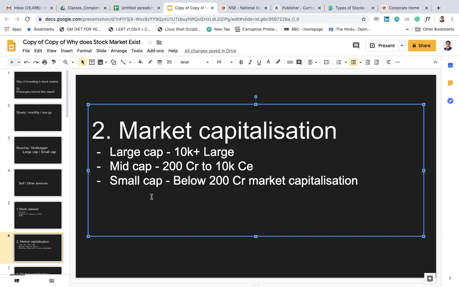So large cap companies' capital appreciation will be low. They will give you a consistent return, 15%, 16%, 20% in some cases, also 25%, but not like getting doubled every year or every 2 years. However, if you go to a small company, can a 100 crore company become a 1,000 crore company? Yes. They still have to go and capture a good market size, and they can do it.